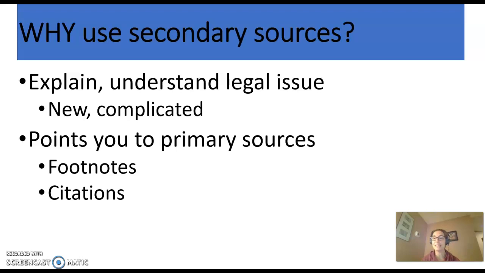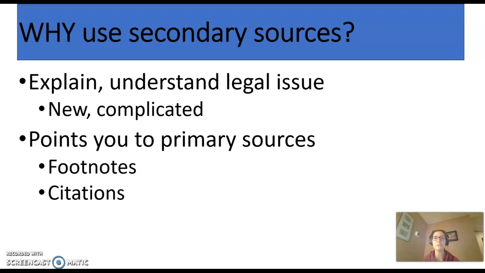So don't think of this as a step back. Don't think of this as like, oh, remember in high school if somebody used Cliff's Notes to write the report? It's not quite like that. It's better than that. All attorneys use secondary sources. Many of them are incredibly reputable. If you're looking at the Harvard Law Review, that's not too shabby. But just a word to the wise, of course, we're not writing all of our briefs just based on secondary sources.